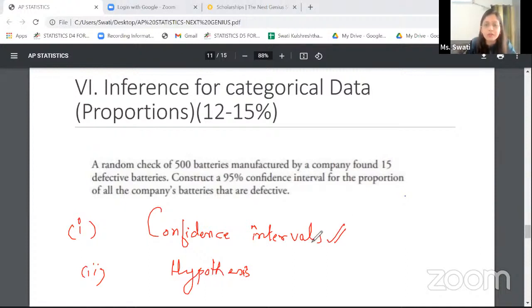Also, in the free response questions, the basic structure of the confidence interval has 1 point on the rubric. So you need to know how a confidence interval is structured. Secondly, the margin of error should be known to me. How is the margin of error formed? The second thing is hypothesis testing. Again, one thing that I have to focus on is the test statistics. How are the test statistics formed in general? The general formulas of the test statistics are very important.